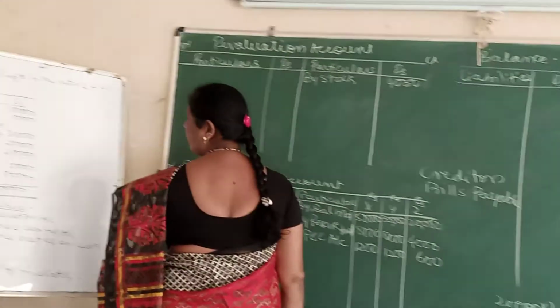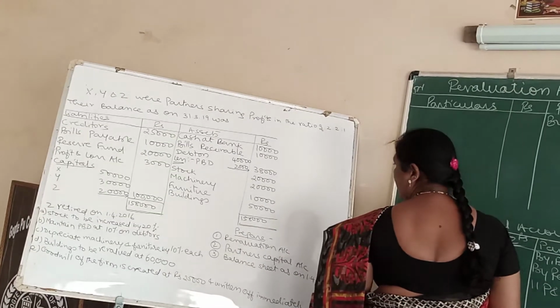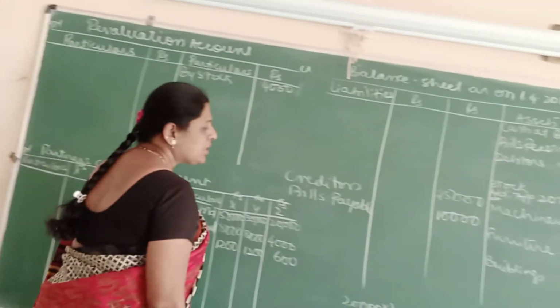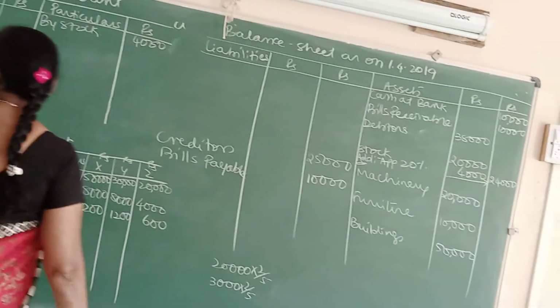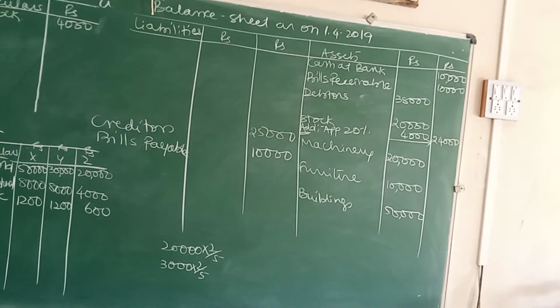Come to the next. Maintain PDD at 10%. Whenever a percentage is given, first take the debtors which is in the inner column.